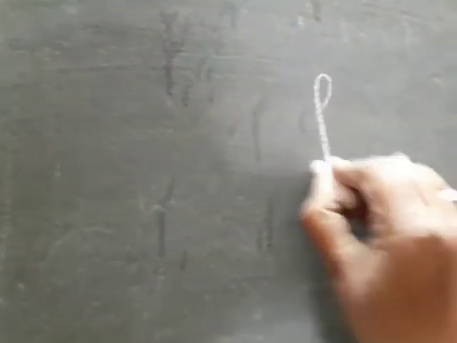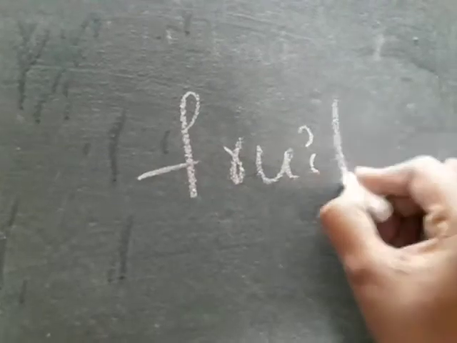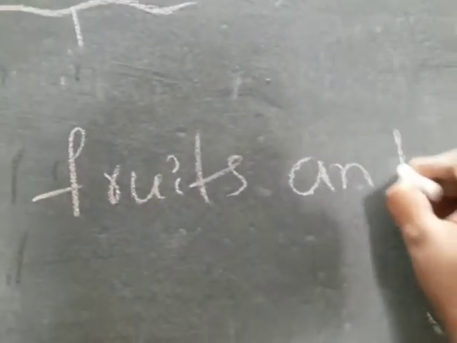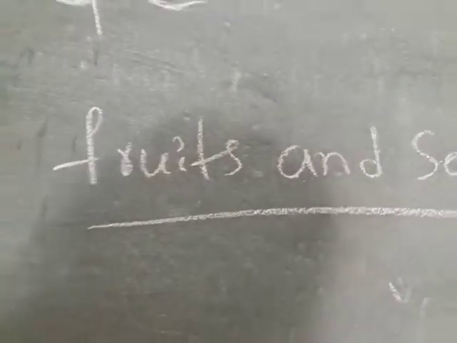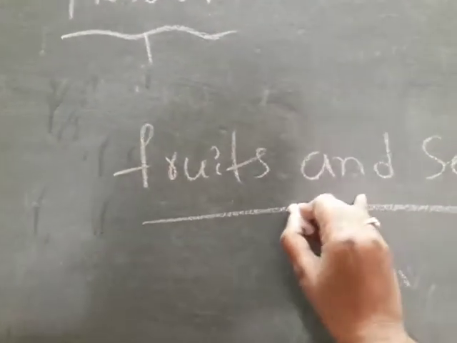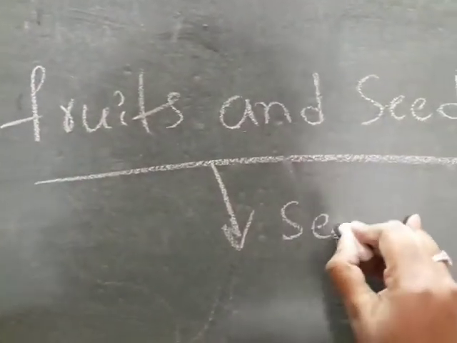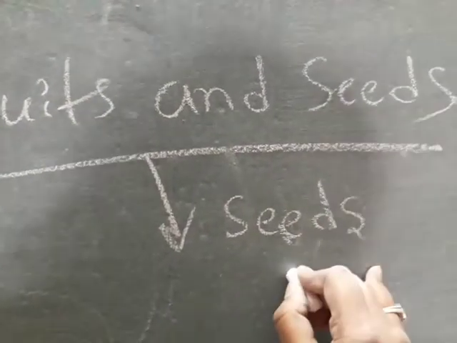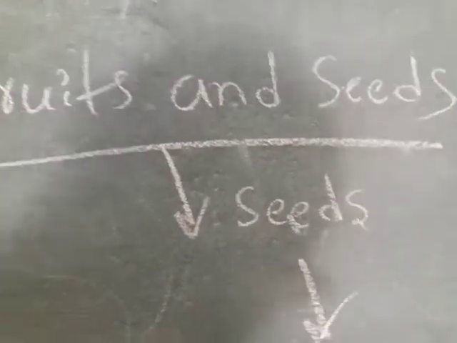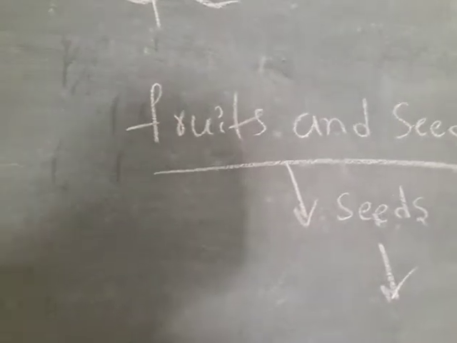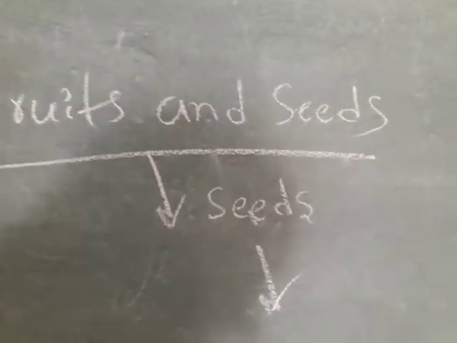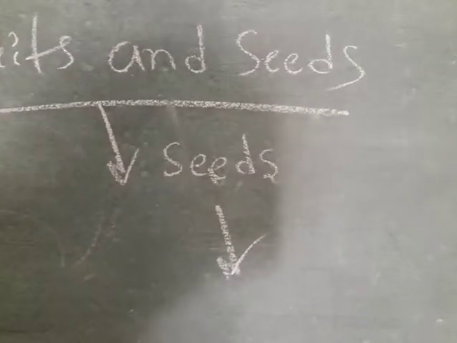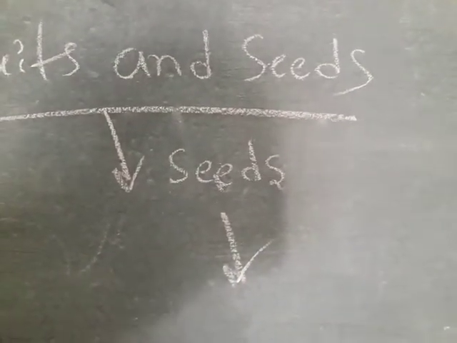Next, fruits and seeds. Fruits and seeds. Fruits have seeds. Yes, children, fruits have seeds. Seeds are inside them. Fruits have seeds inside them. These seeds are mostly inside them.